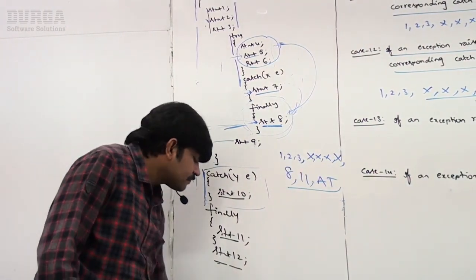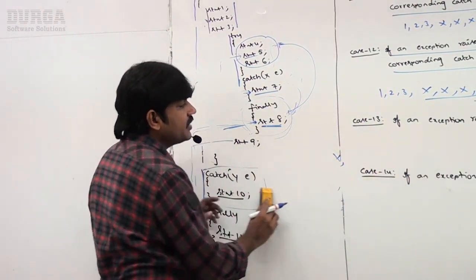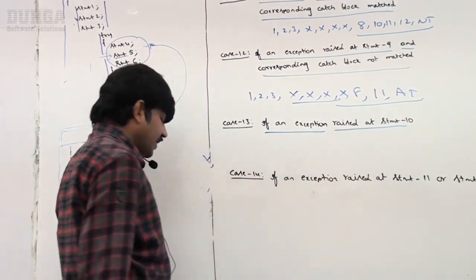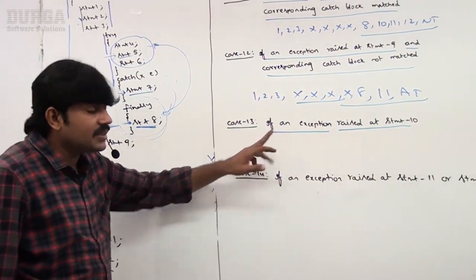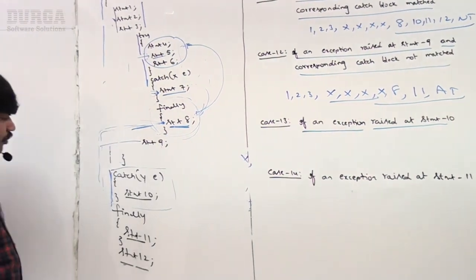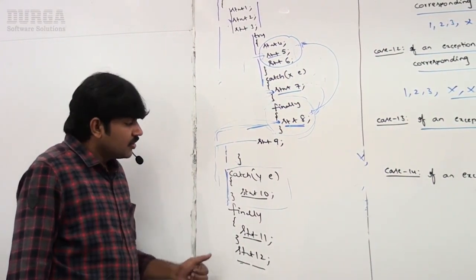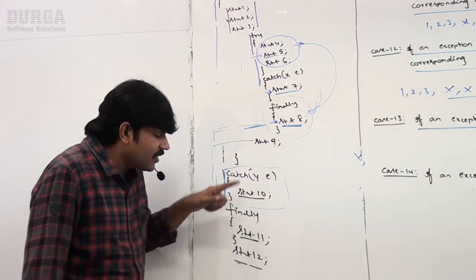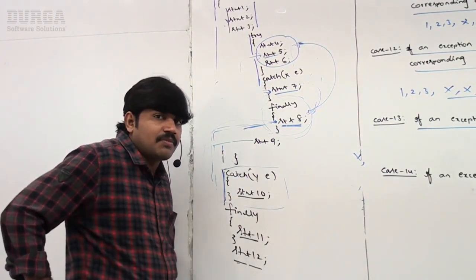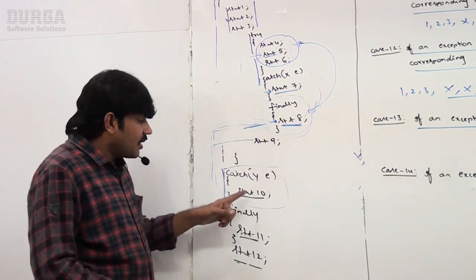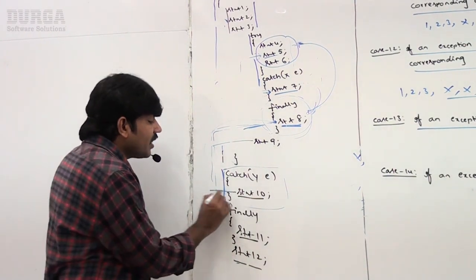Next case, observe carefully. If an exception is raised at statement 10, sir, statement 10 means this outer catch block. Is it normal or abnormal termination? It is always abnormal termination, because it is outside of the try block.